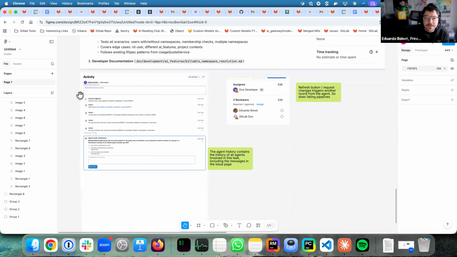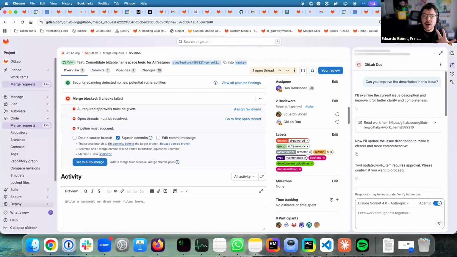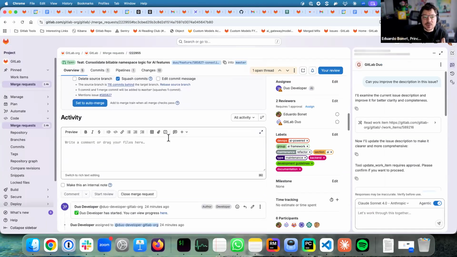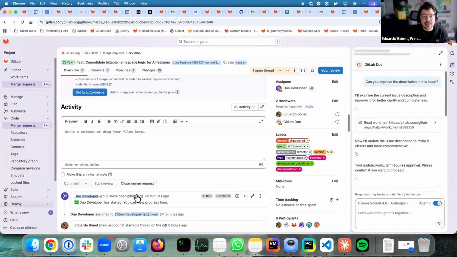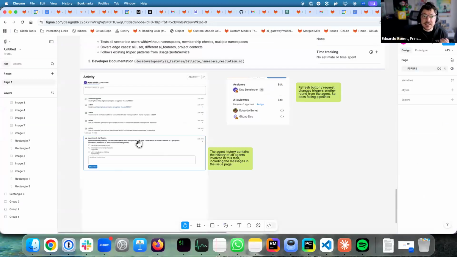So first of all, agent activity would also be part of the merge request because that's the history of how this was developed, right? So in addition to having this activity here, we would have the agent activity that carried over already from the issue into this. So the agent session itself spans from the issue until the code and until the merge request and later on.